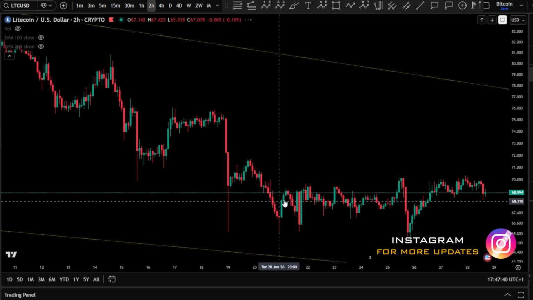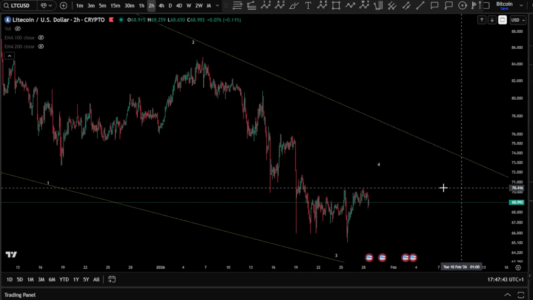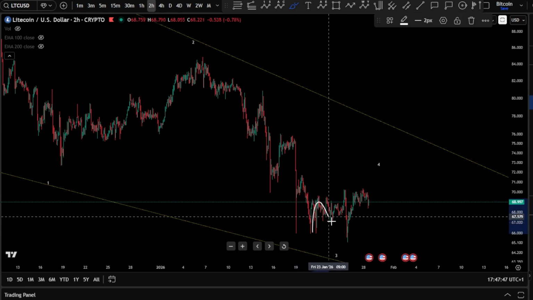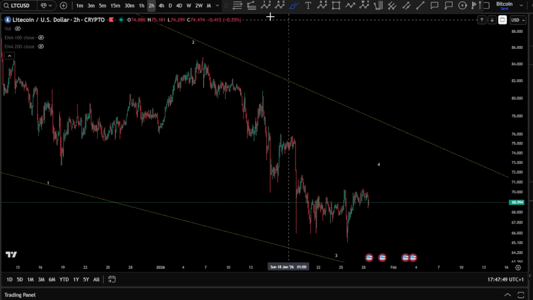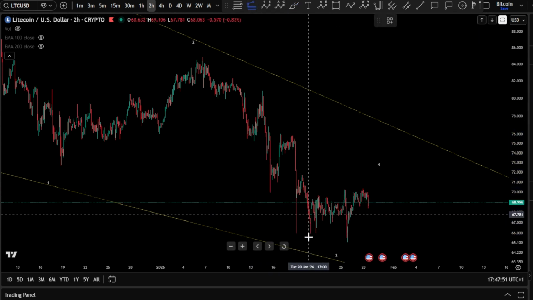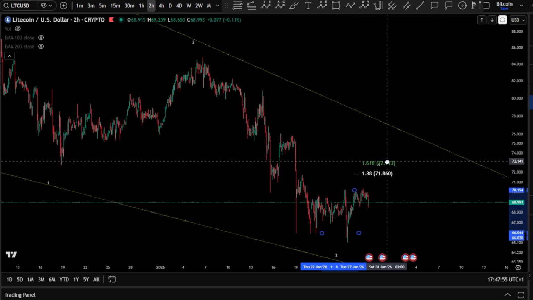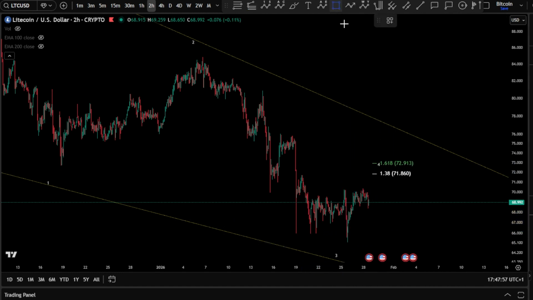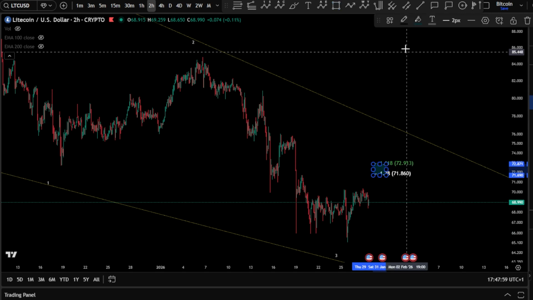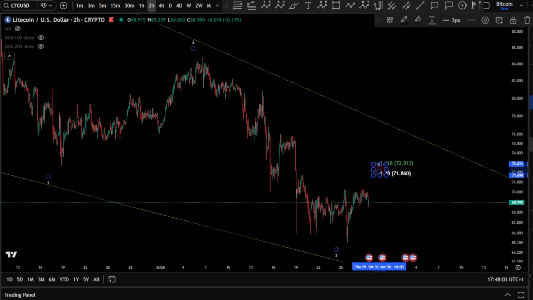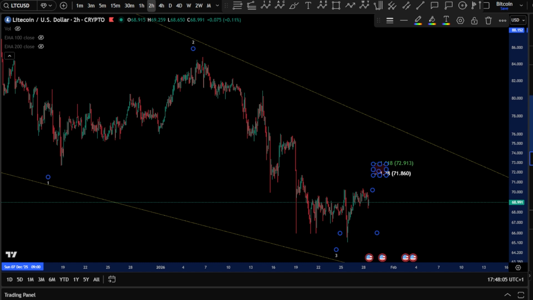Definitely, we are unfolding a wave 5 downward. Now, it can still be looking a little bit higher. Don't forget, of course, an A, B, and a C. Again, the same expanding flat unfolding over there. So I'm going to drop here for you the targets for a potential wave 4 before we drop down again. This is, of course, our testing area over there. Okay. So this is regarding also LTC.